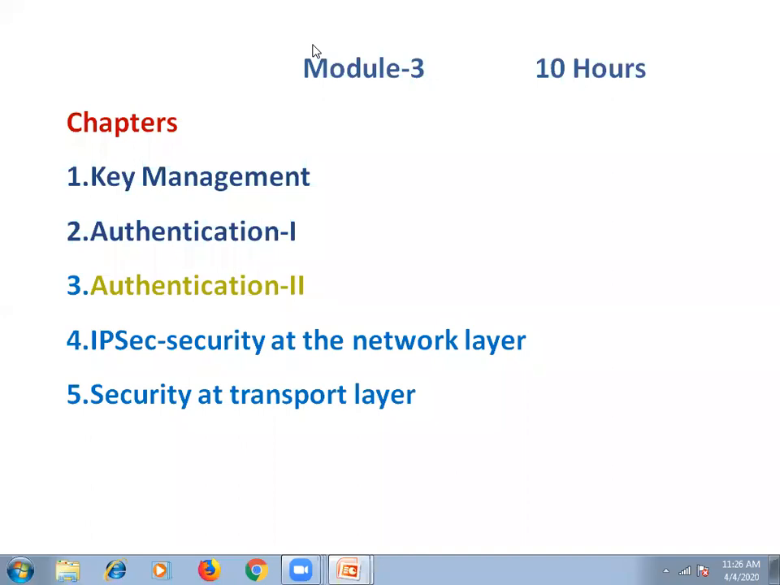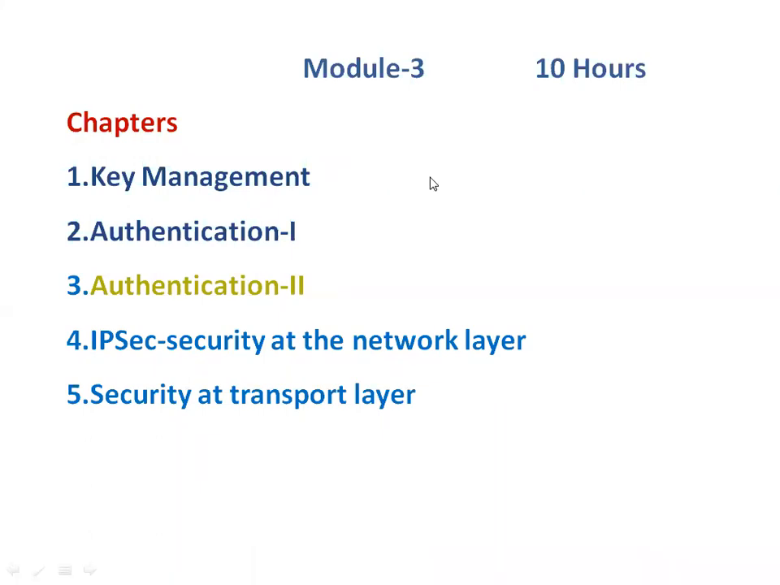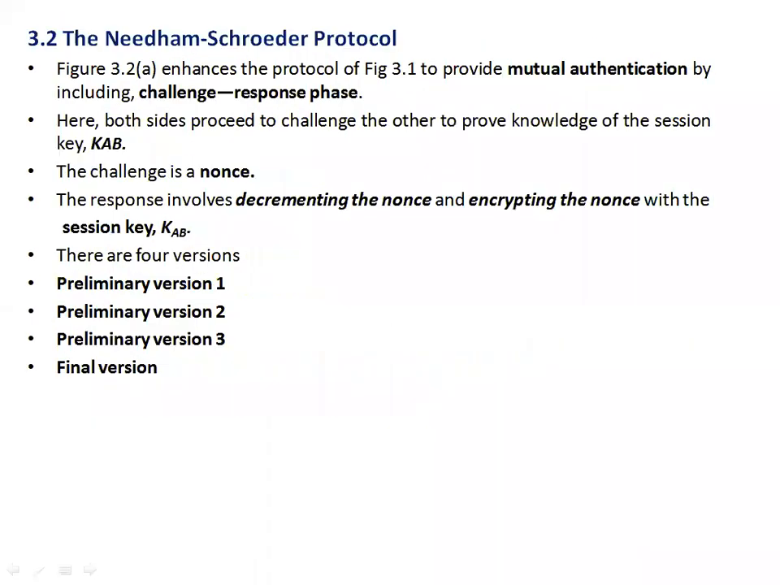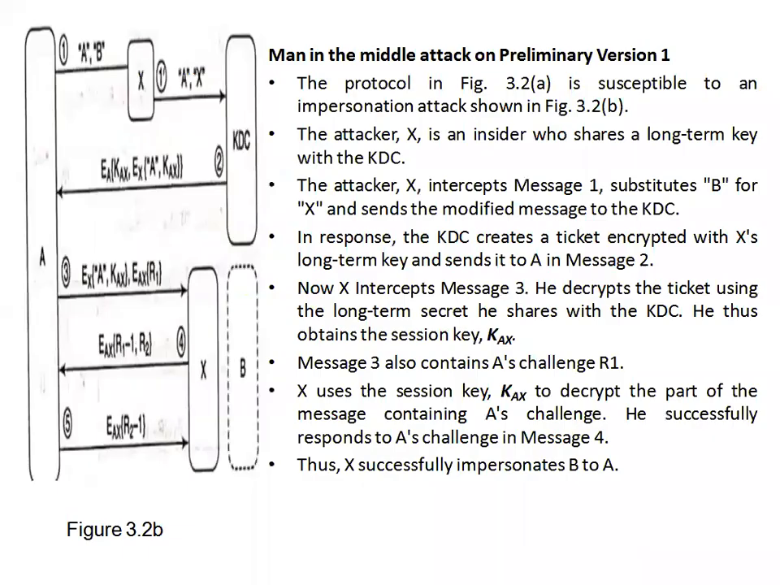One is the Needham-Schroeder protocol and the second one is the Kerberos protocol. So yesterday we discussed all the versions of the Needham protocol. We started with preliminary version 1, preliminary version 2, preliminary version 3 and ended with the final version of the Needham protocol. So today we'll start with the second type of protocol which supports the key distribution center.